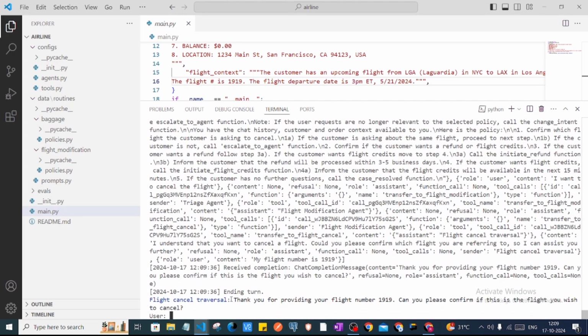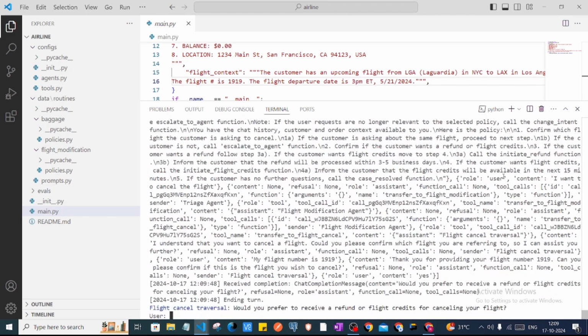Then it says, thank you for providing the flight number 1919, can you please confirm if this is the flight you wish to cancel? I'll just say yes. Then, would you prefer to receive a refund or flight credits for canceling your flight?